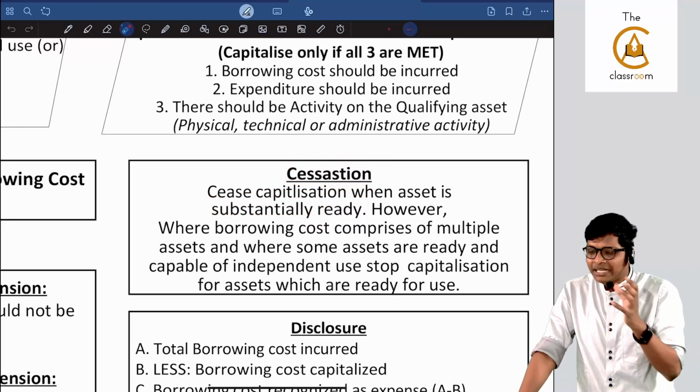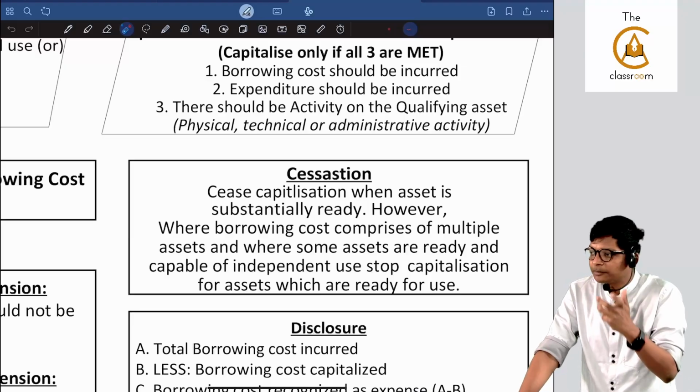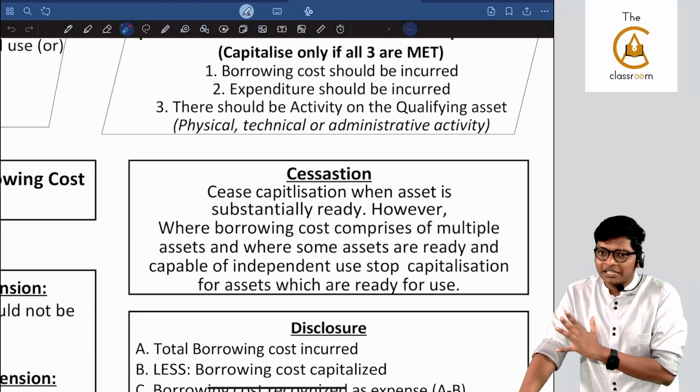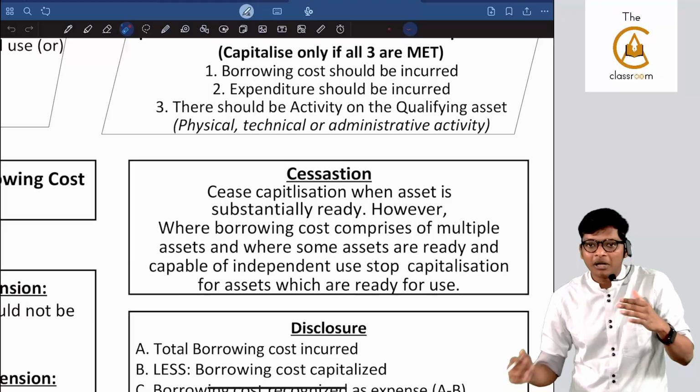Sir, in my house, in the bathroom, one knob is pending, sir. One light is pending, one switch alone is pending. Rest of the house is ready. Will I still continue to capitalize? No. The asset is substantially ready.